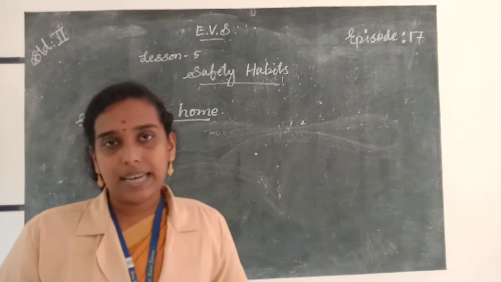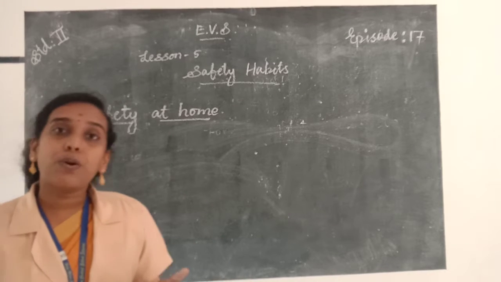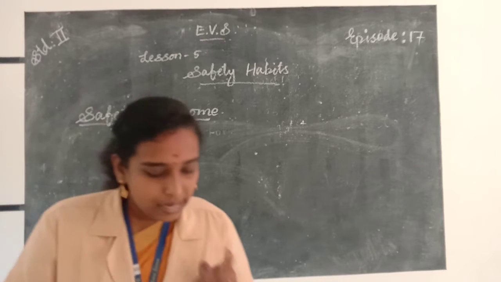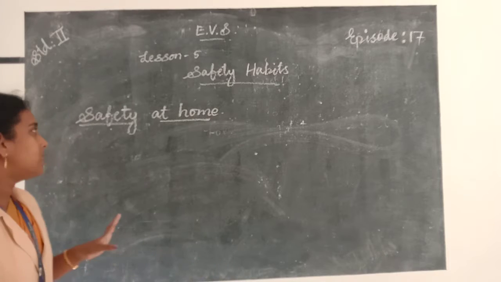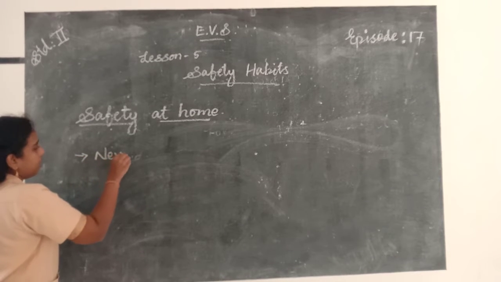It may cause accidents, so never take medicines on your own. It is a very important safety rule that we should follow at our home. The second one is never play with sharp things. It is an important thing. Never play with sharp things.